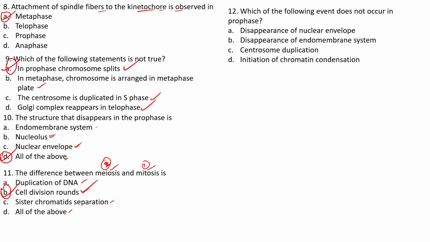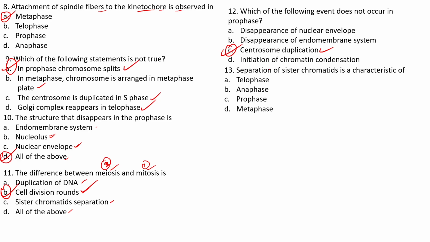The next question: which of the following events does not occur in the prophase? A, disappearance of the nuclear envelope and endomembrane system; C, centrosome duplication; D, initiation of chromatin condensation. Okay, so you can see that centrosome duplication has already occurred in which stage? Already it has occurred in the S phase of the interphase of the cell cycle. So C is not the event that occurs in the prophase.